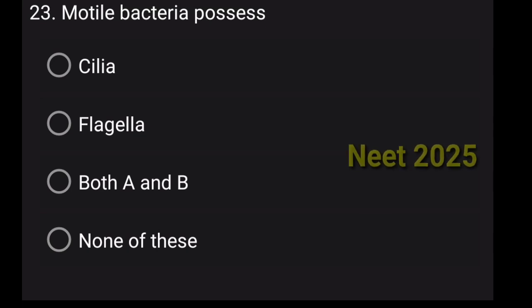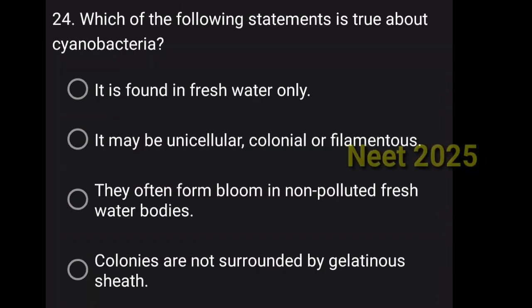Now 23. Motile bacteria possess. So what they contain? They contain flagella. Bacteria are motile because they have flagella and flagella helps them to move. So the answer is option B, flagella. Which of the following statement is true about cyanobacteria? The correct answer is option B. It may be unicellular, colonial or filamentous. Because cyanobacteria can exist in these three forms, right?